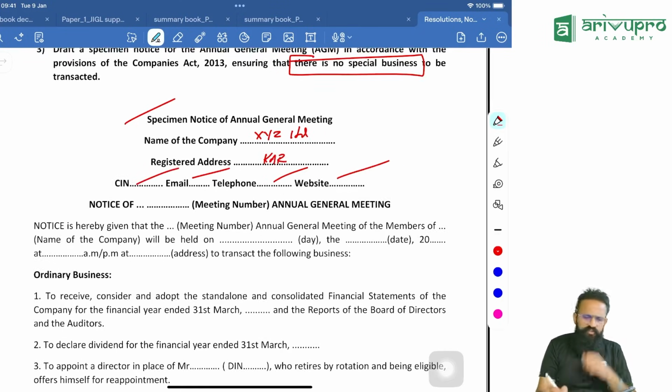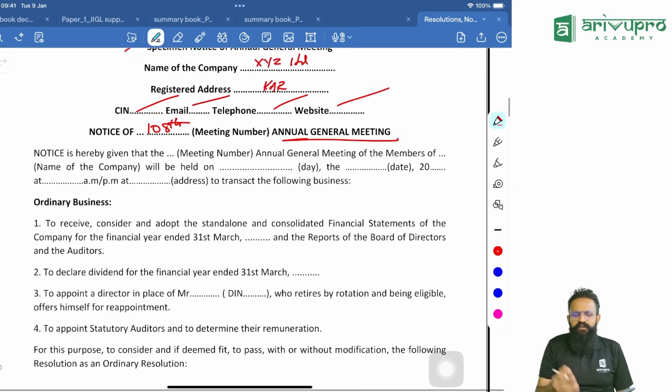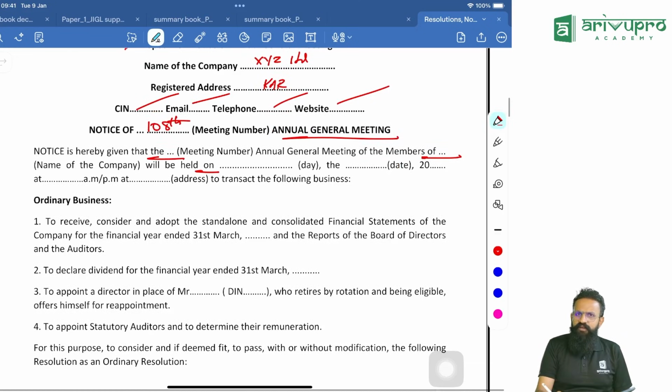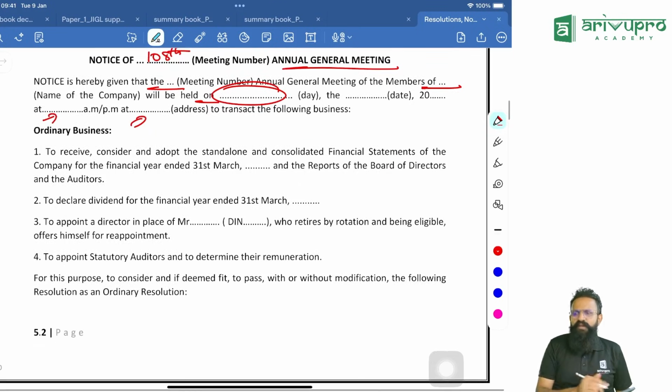Notice of the 108th annual general meeting of the company. Notice is hereby given that the 108th AGM of the members of XYZ Limited will be held on Thursday, the 15th of December 2025, at 9 a.m. The address will be the registered office address, and the following will be decided.